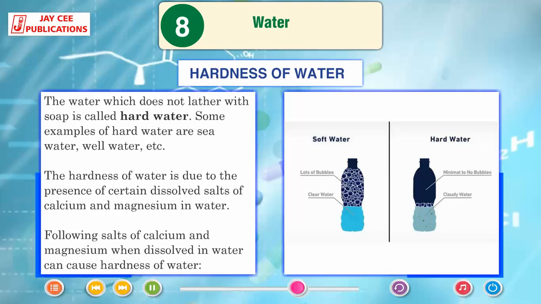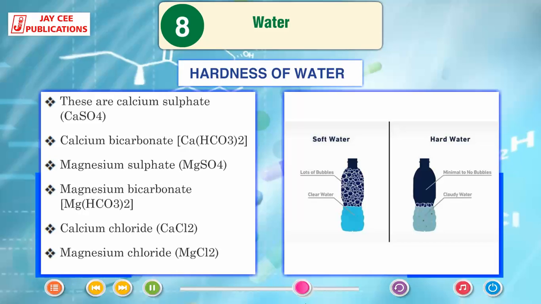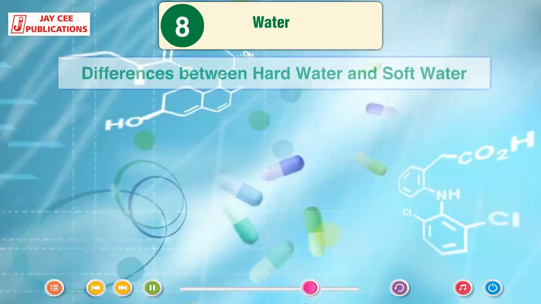The hardness of water is due to the presence of certain dissolved salts of calcium and magnesium in water. The following salts of calcium and magnesium when dissolved in water can cause hardness of water. These are calcium sulfate CaSO4, calcium bicarbonate Ca(HCO3)2, magnesium sulfate MgSO4, magnesium bicarbonate Mg(HCO3)2, calcium chloride CaCl2, magnesium chloride MgCl2.